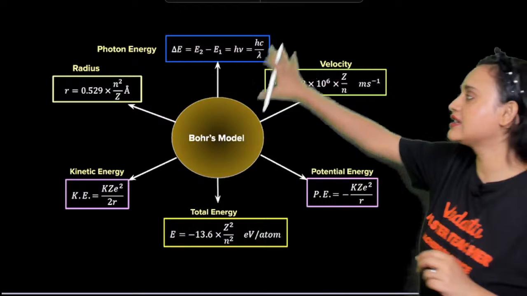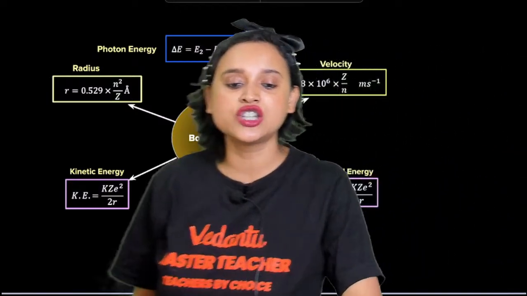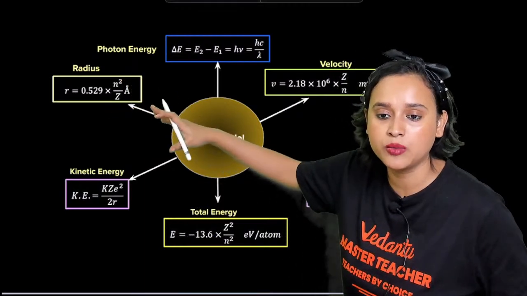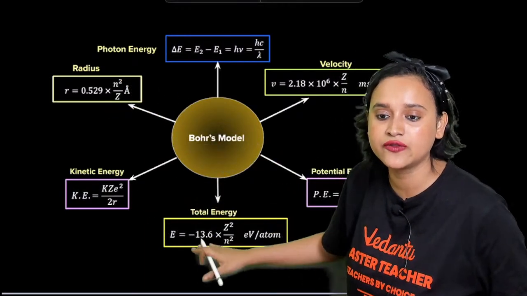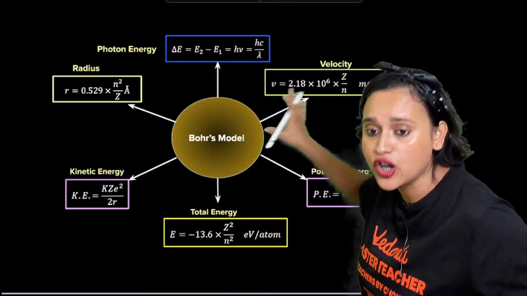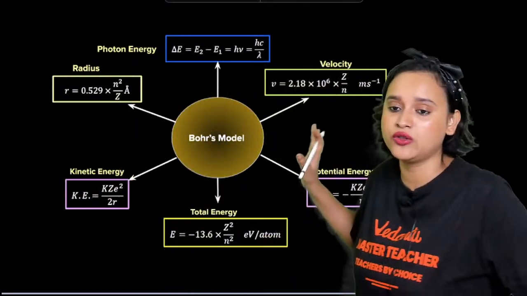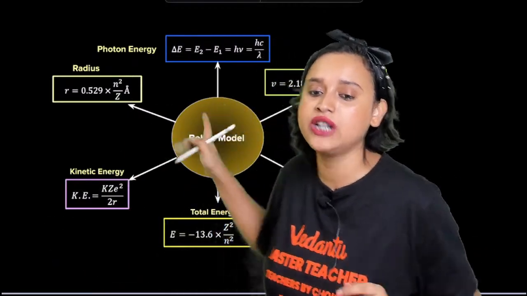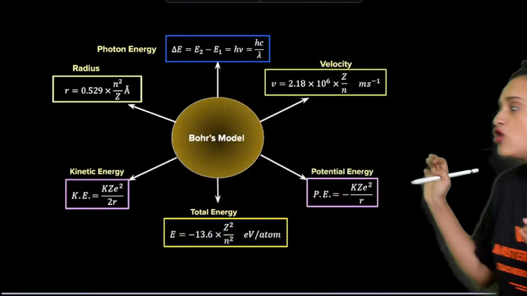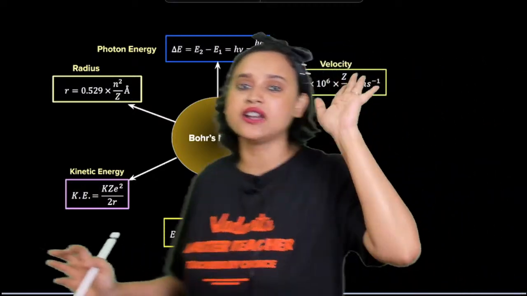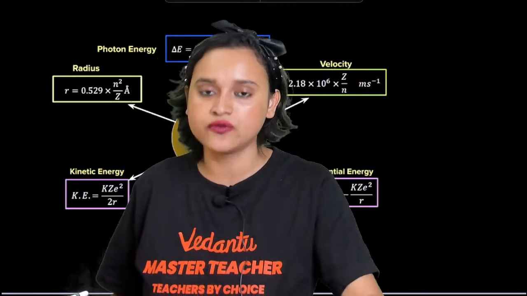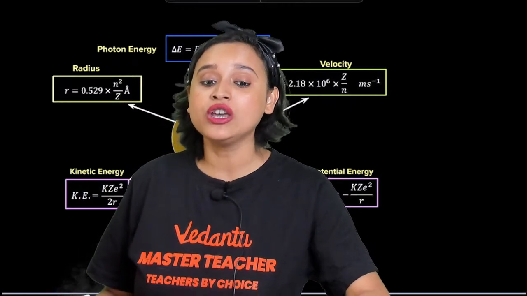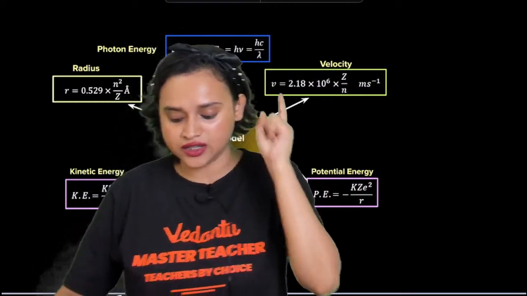And now here, this is your cheat sheet, everybody. Whatever formula you need, the formula for photon energy, for radius, for kinetic energy, for total energy, for potential energy, for velocity, all of it is right here. For Bohr's model, any formula that you need, this is your cheat sheet. Everybody print it out, write it down. Stick it in front of your study table, and mark my words, you will be able to know each and every one of these formulas, guys.